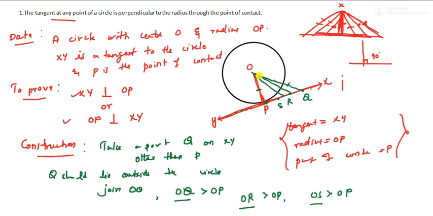Therefore OP is the shortest distance, because these are greater. OP is the shortest of all these distances from the point O to the line XY.